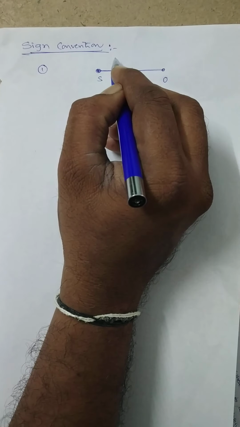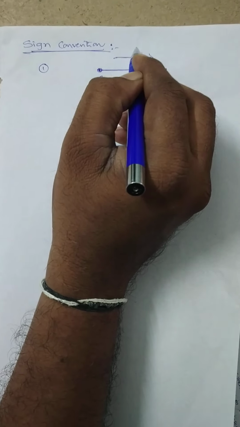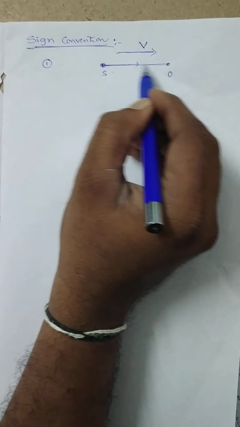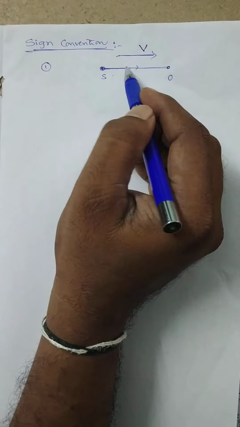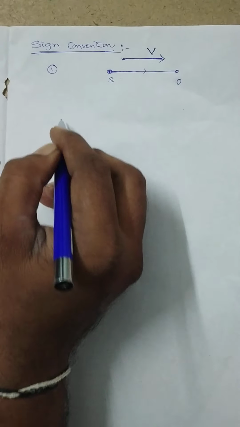Velocity of the sound is always taken from S to O. Always. In any case, velocity of the sound is always taken from source to observer.